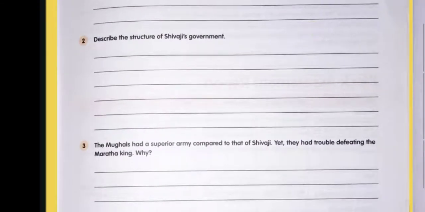Describe the structure of Shivaji's government. Shivaji's government was basically based on the Ashtapradhan. Ashtapradhan means 8 ministers. The Mandal was appointed to help the king. The 8 ministers looked after the 8 departments. The head of the Ashtapradhan was the Peshwa. Others were Amatya, Sachiv, Mantri, Senapati, Sumant, Nyayadhish, and all were paid according to the types of duties.